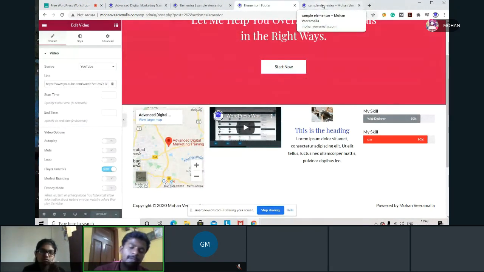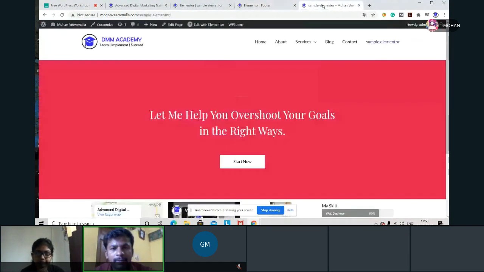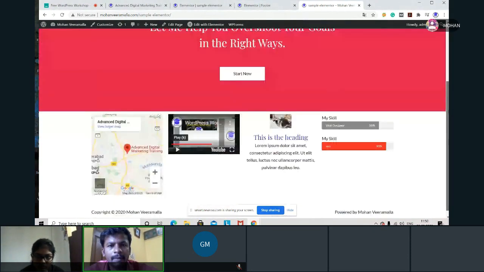So whenever you are keeping this kind of video in autoplay, don't keep it in footers. Try to keep it in a particular page. Why? Because when he visits every page, it will be a disturbance. If you are showing it on a particular page, then that means value. Scroll down. Okay, everything is fine now.